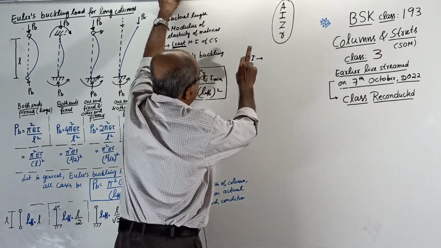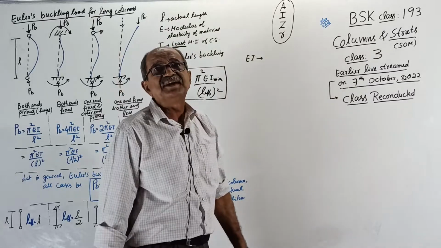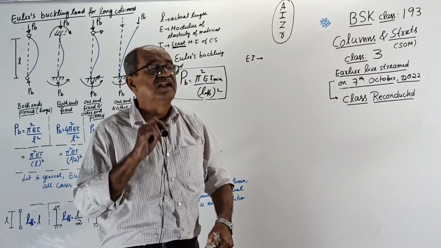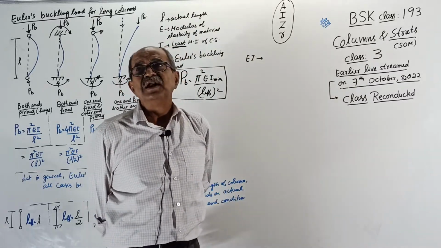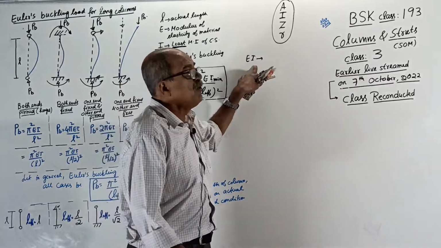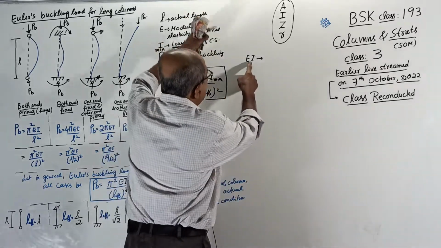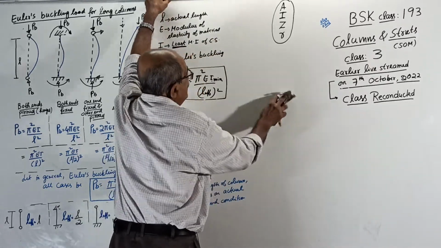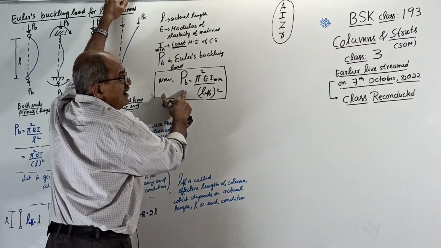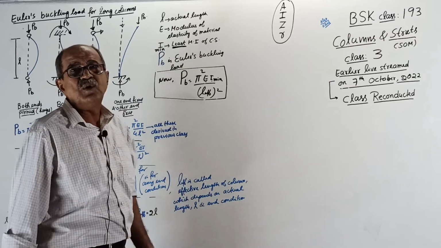This product of Young's modulus of elasticity and moment of inertia is called the flexural rigidity of the cross section. Many people tell it is for the beam. No, it is a cross-sectional property. Furthermore about this cross section and beam, I will upload other classes, so just for information I told. Okay. Now, this is the formula for Euler's buckling load in general for any end conditions from now onwards.